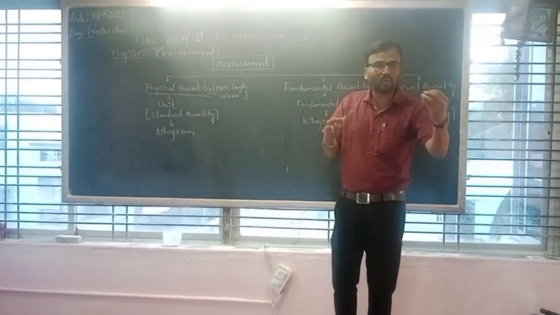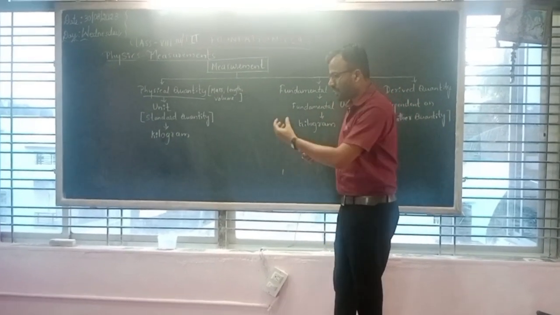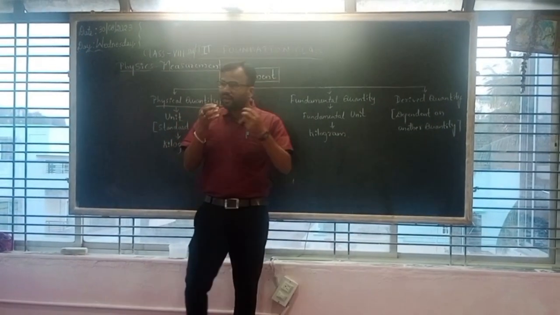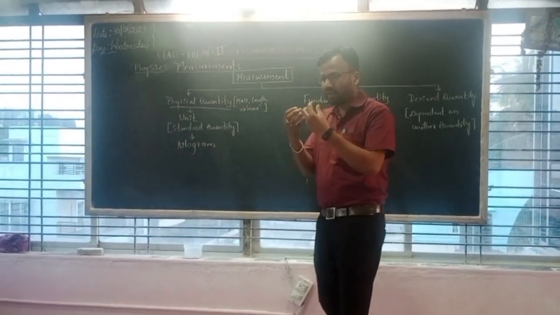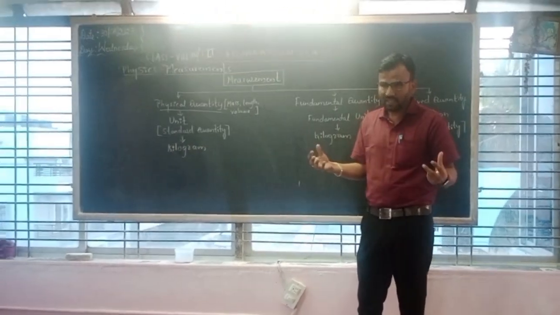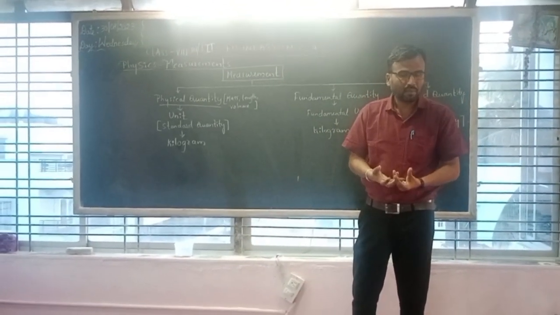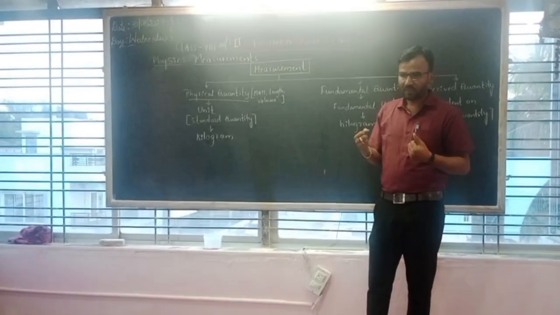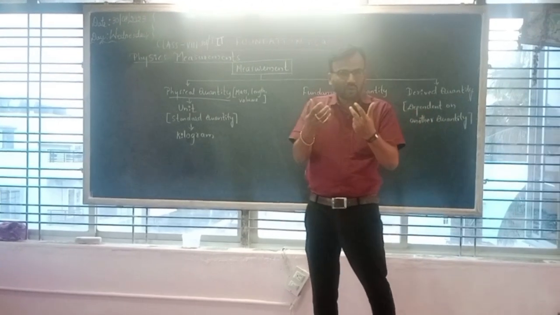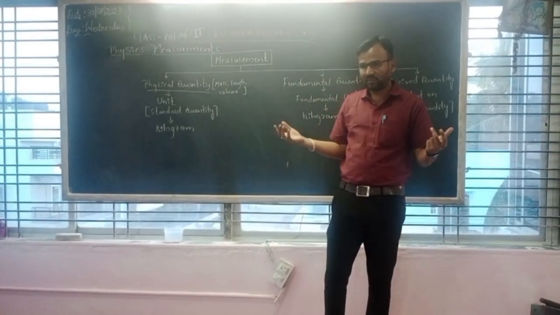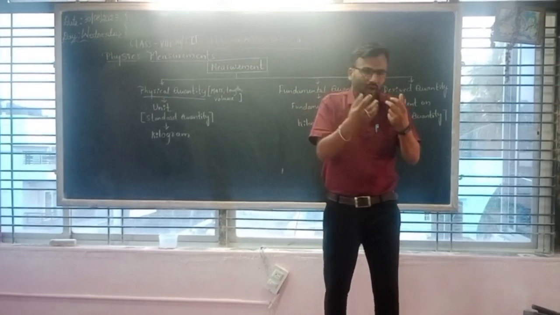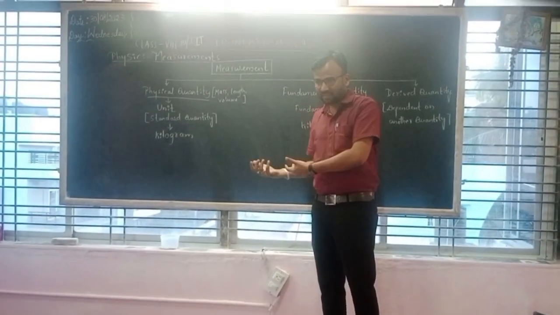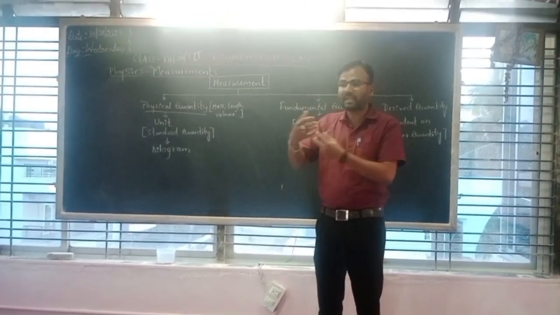Or if you take another object, let's say for example, a small stone, or a duster, every object has its own measurement. But the very interesting thing is how to take the measurements, because all the objects are not the same. Sometimes we have to measure the objects with different units, with different measurement scales, with different measurement methods.